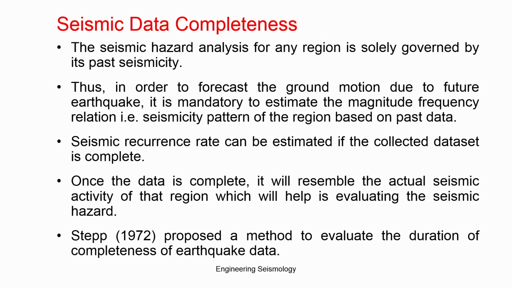So the first part after declustering is to understand whether your data is complete or incomplete. What is meant by complete? Complete means you should have the full range of earthquakes recorded in the particular region.